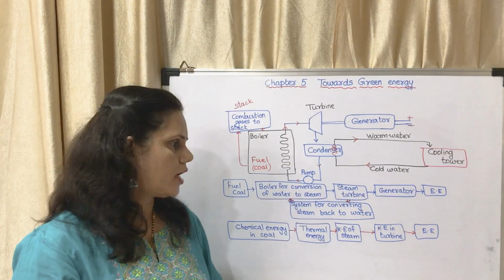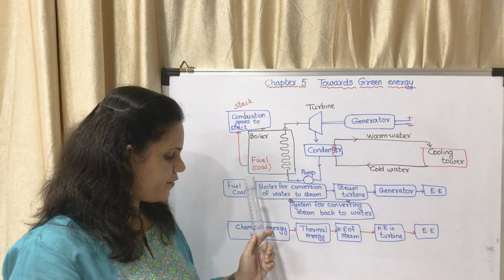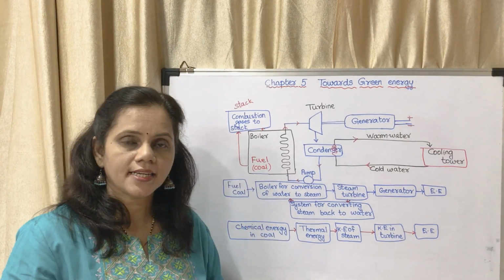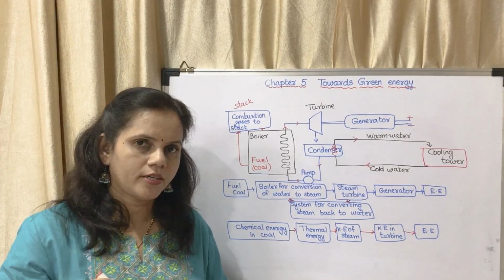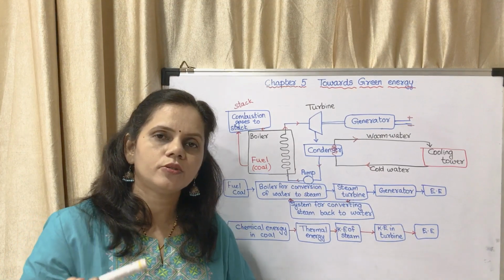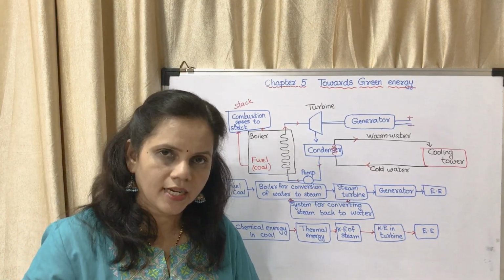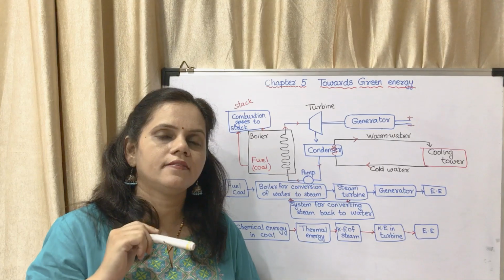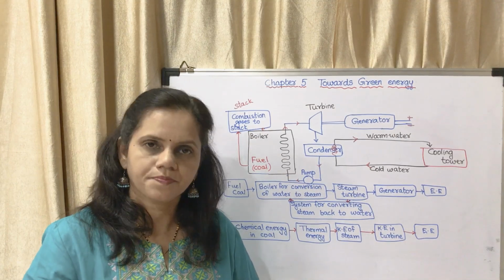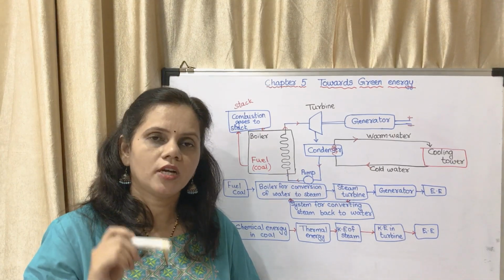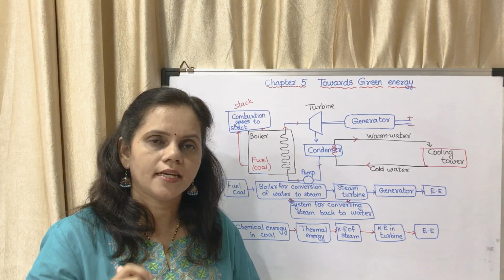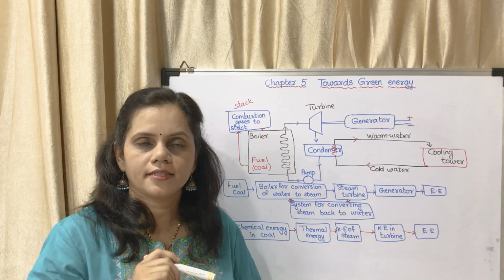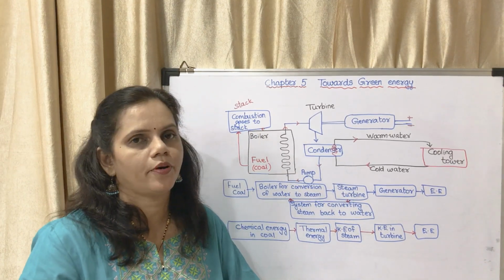There are two charts, figure 5.5 and 5.6. These charts are important. Either they will ask you to draw the chart or they will give you boxes to fill in. So you have to learn all the charts in this chapter. There are several charts. It is very, very important.